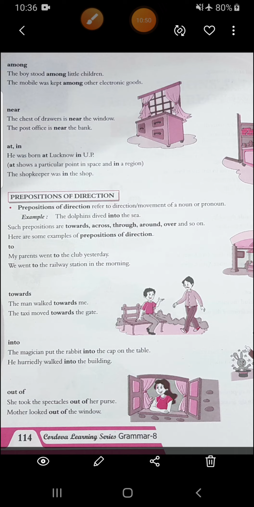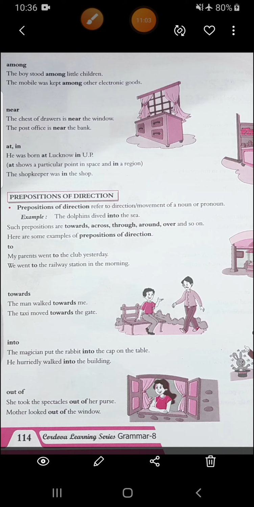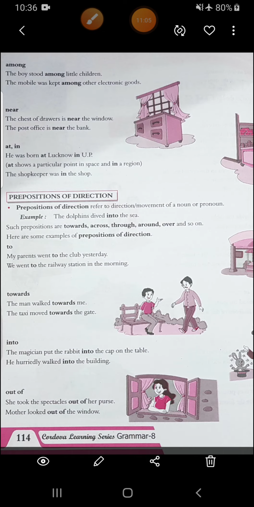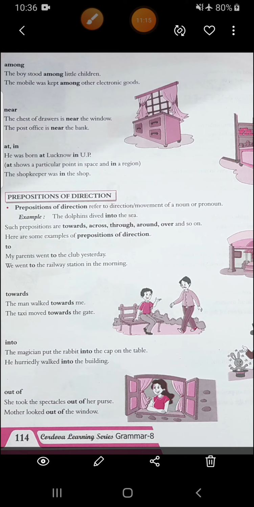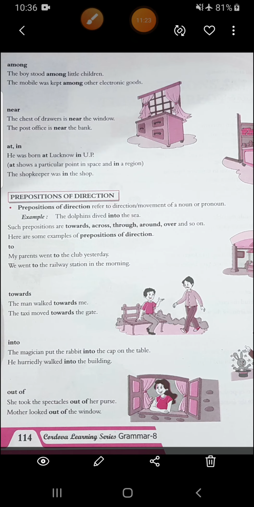Then at and in. He was born at Lucknow in UP. See, I told you at shows a more particular position. He was born in UP. UP is a state. And when we say at Lucknow, we are going particular. UP is a bigger place and if we have to go more particular then we use at. The shopkeeper was in the shop. You can see he is inside this shop. This is the meaning of in. I hope this whole spatial relationship is clear to you all.